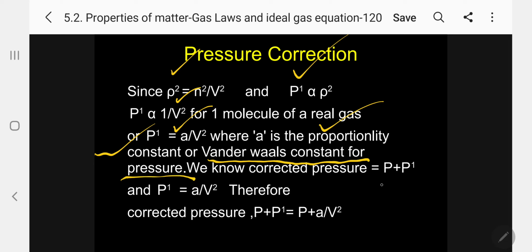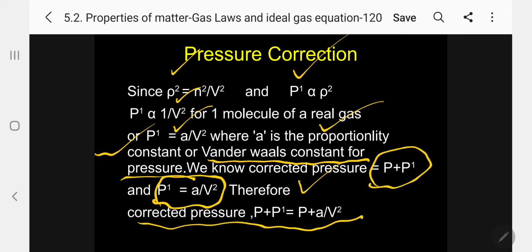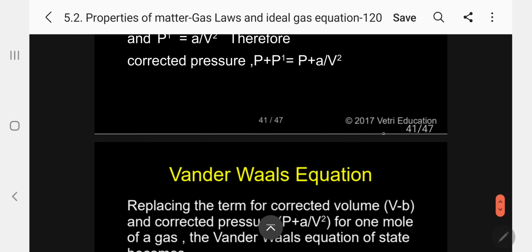We know the corrected pressure is P plus P1, and P1 equals A by V squared. So now I can add this. Therefore, the corrected pressure is P plus A by V squared. So we have arrived at two things: one for volume correction, another for pressure correction.